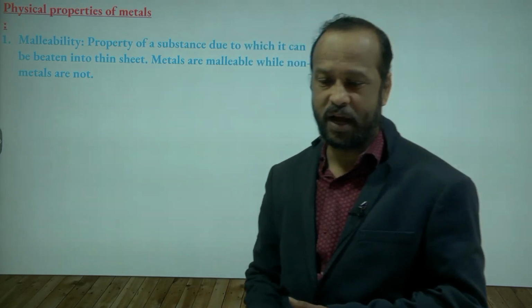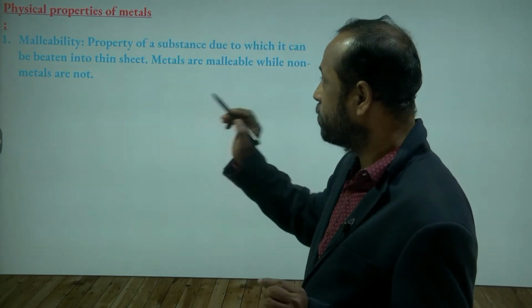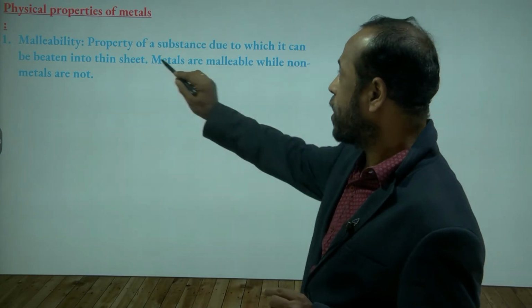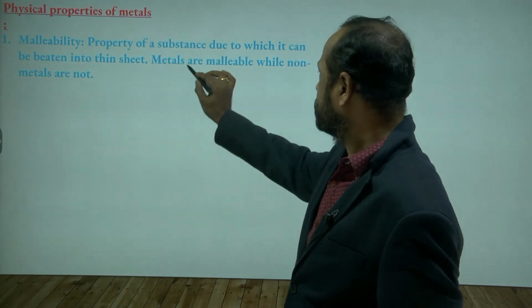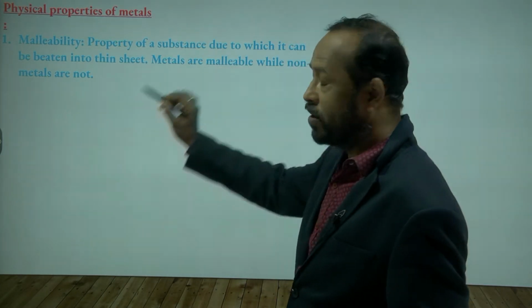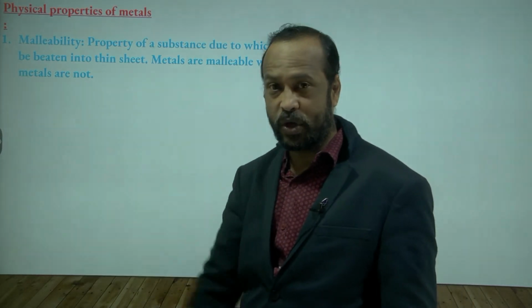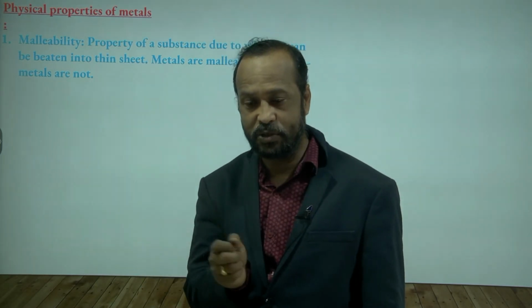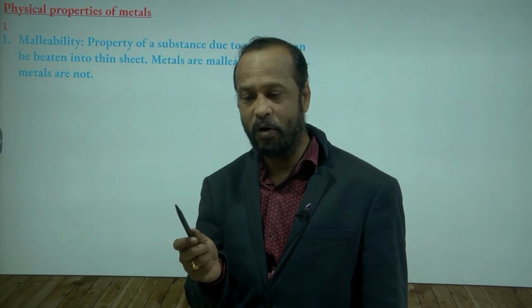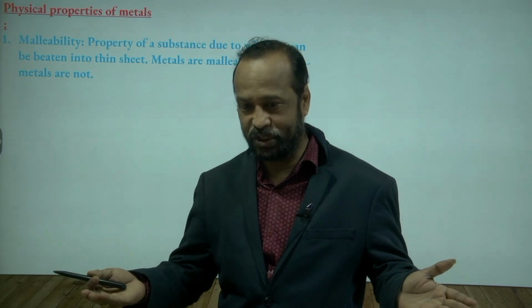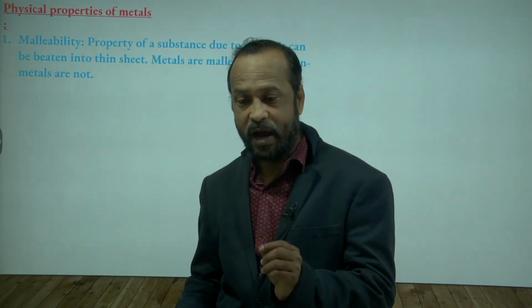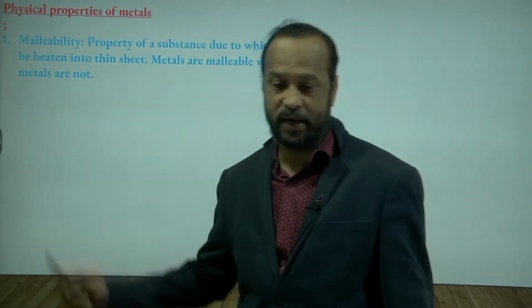So this property of metals is called malleability. Very important property. Remember this word, malleability. Property of a substance due to which it can be beaten into thin sheets. So metals are malleable while non-metals are not. For example, see this pen is made up of non-metals. If you hit with the hammer, it completely breaks and turns into powder, but it cannot be made into a thin sheet. But similarly, you can take the metal and hit, so it can be made into a thin sheet. Is this clear? This property of making metals into thin sheets is called malleability. Note down this one, malleability.